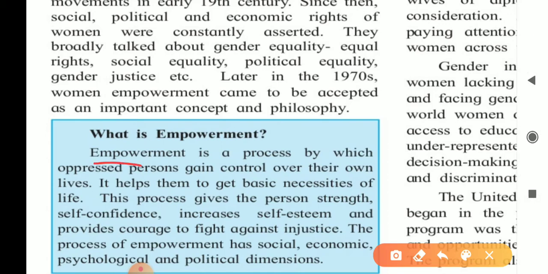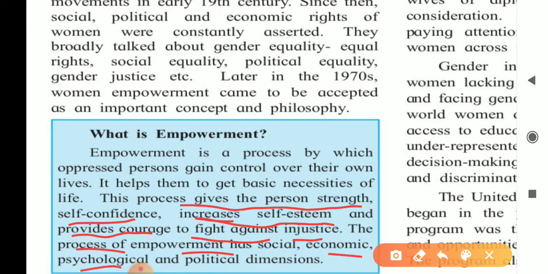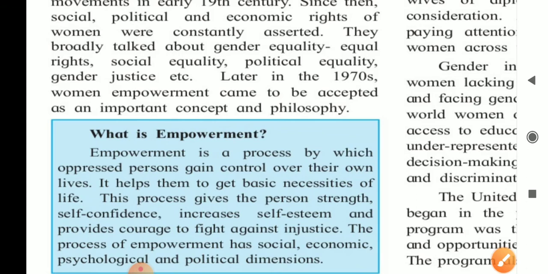What is empowerment? Empowerment is a process by which oppressed persons gain control over their own lives. It helps them to get basic necessities of life. This process gives the person strength, self-confidence, increases self-esteem, and provides courage to fight against injustice. The process of empowerment has social, economic, psychological, and political dimensions.